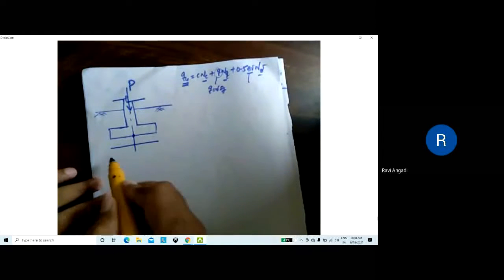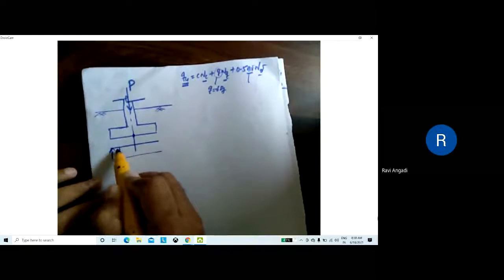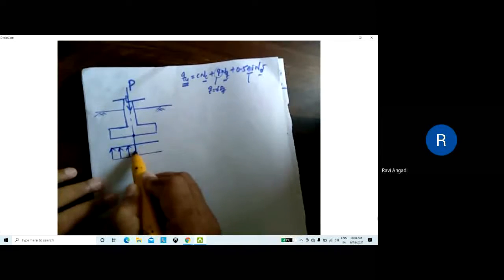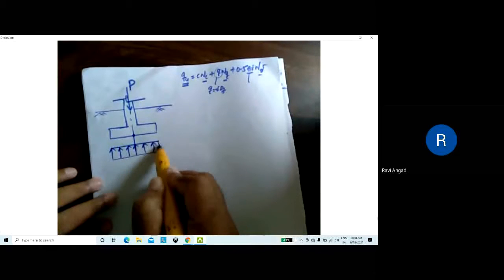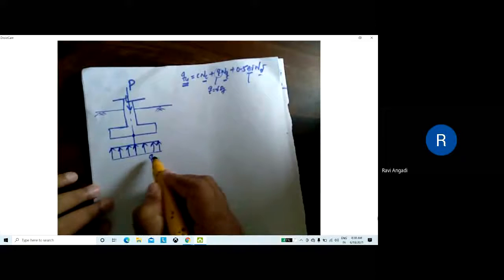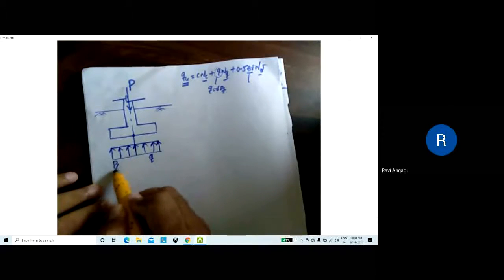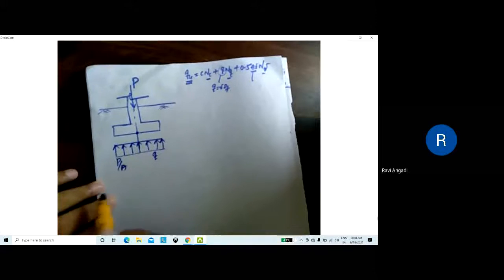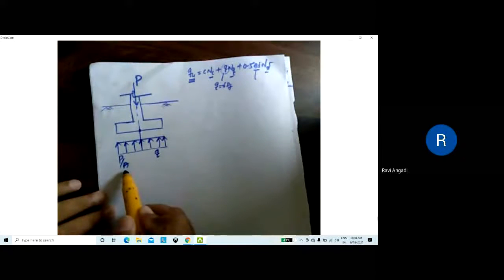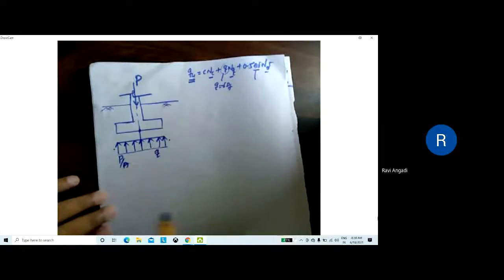So for this case, the pressure beneath the foundation will be uniform. Yes or no? So this is pressure q. How do we get this pressure? Force per unit area, that is load per unit area. So this side as well as this side is the same. If suppose